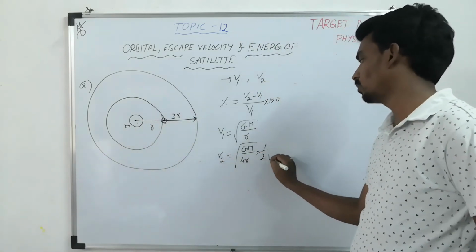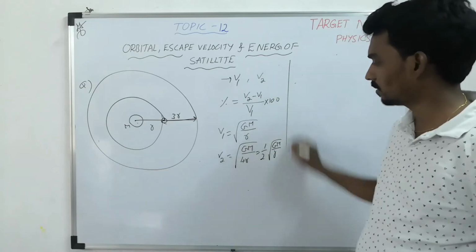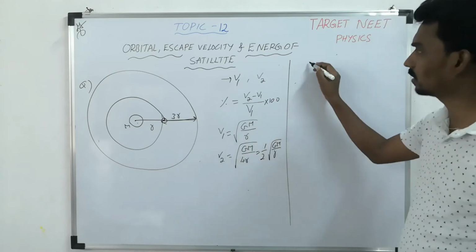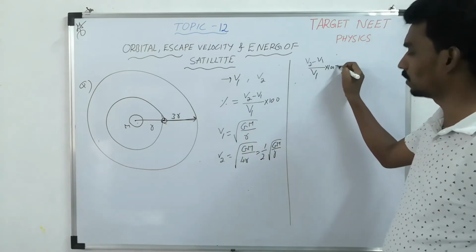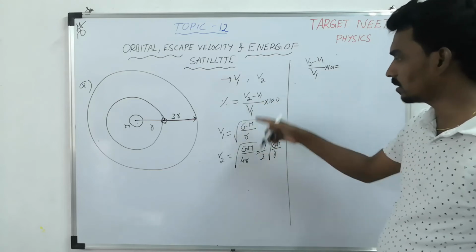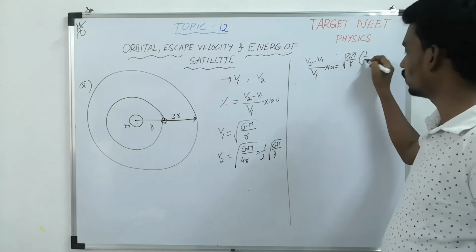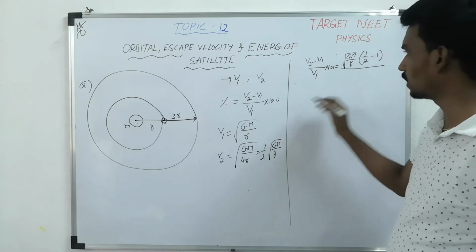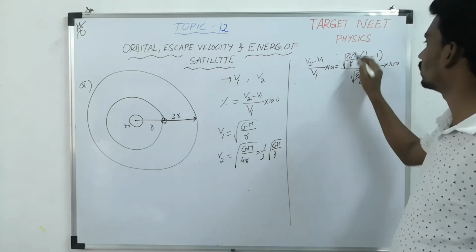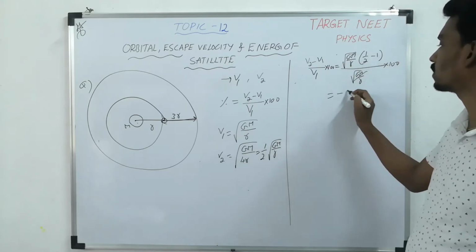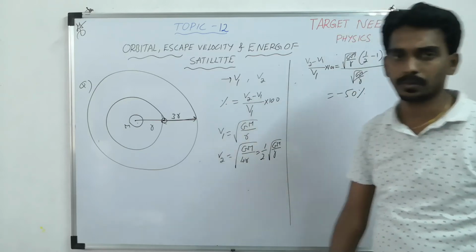So that is 1 by 2 under root GM by R. So it became half. So V2 minus V1 by V1 into 100, root GM by R is common, then 1 by 2 minus 1, times 100, so minus 1 by 2, minus 50%, decreases by 50%.